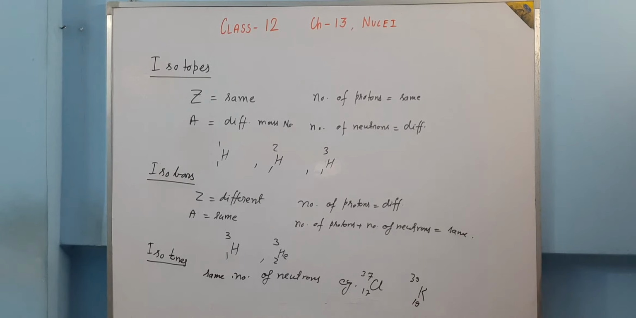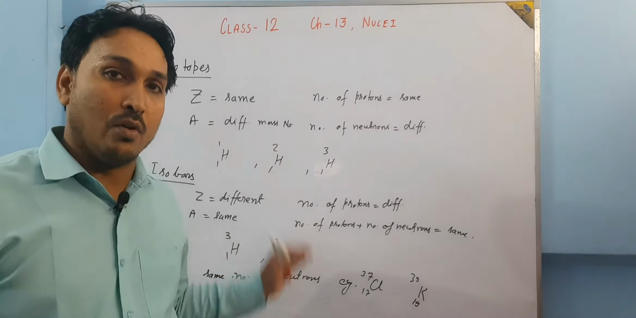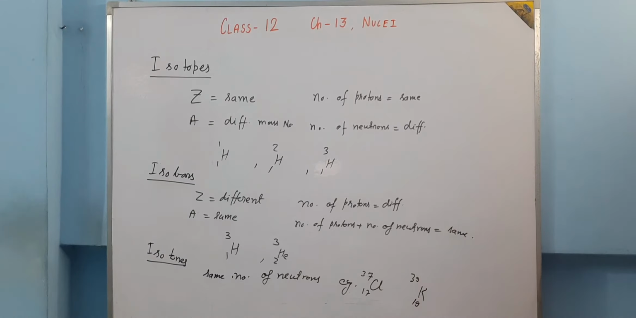Okay. So this is all about the special categories: isotopes, isobars and isotones. I request you to go through the book and find some more examples related to all these. Okay. So let us move ahead.